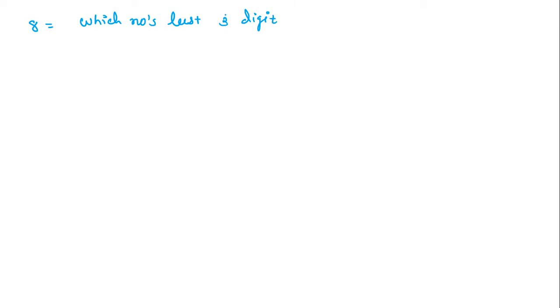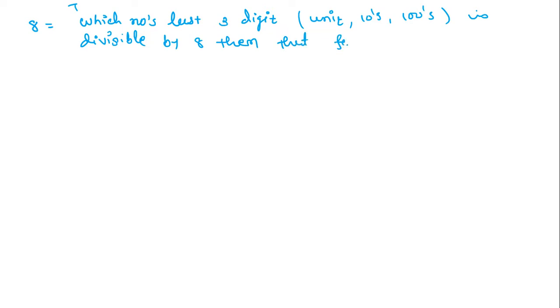Last three digits means traditionally the last, mathematically the first three digits. So that I'm writing here. Last three digits means which three? Unit, tens, and hundreds. If the number formed by the last three digits is divisible by 8, then the full number is divisible by 8.